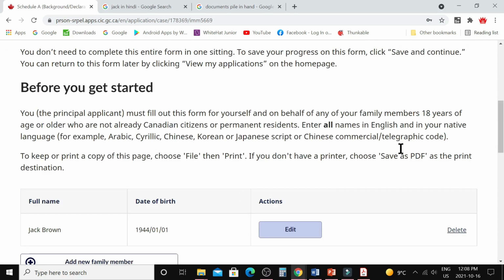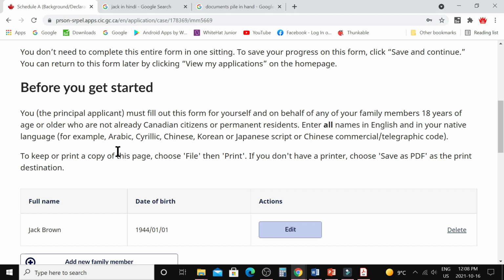So who needs to complete this form? Only the principal applicant must fill out this form for yourself and on behalf of any of your family members 18 years of age or older who are not already Canadian citizens or permanent residents. Enter all names in English and your native language. So the principal applicant needs to provide this form for themselves and for any dependent. Here they said family member. Family member means the dependent who is 18 years of age or older.